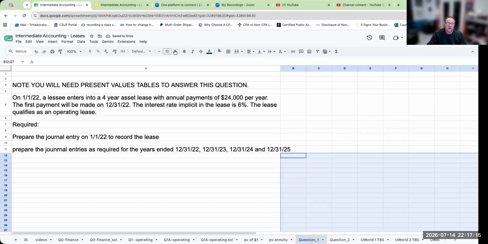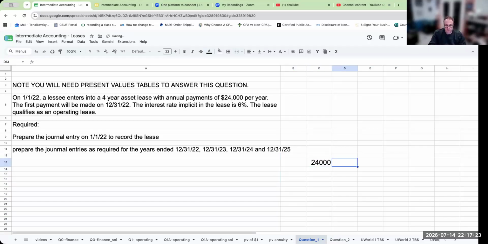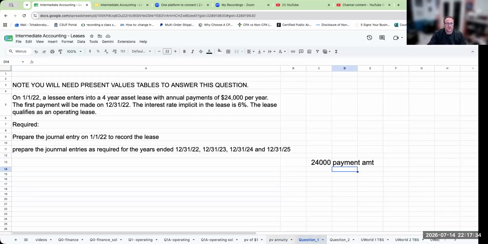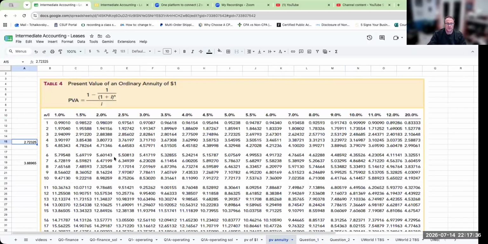Okay, so here we go. First thing we're going to do is say, all right, this is being paid at the end of every year. So this is basically my payment amount. Then I'm going to go to the present value of an annuity. I'm going to look at 6% at 4 periods, so 4 periods at 6%, or 3.46511.